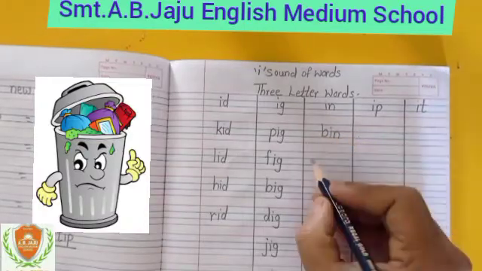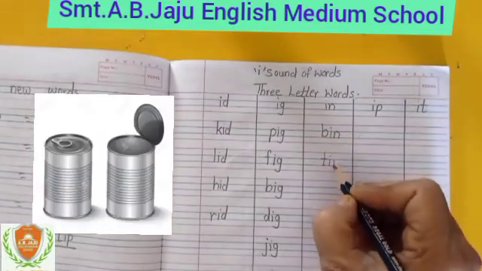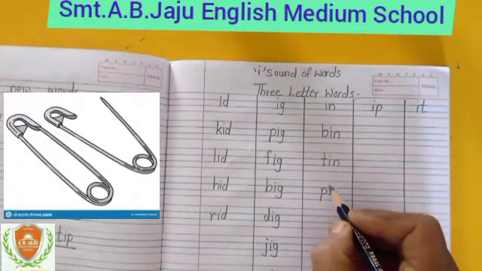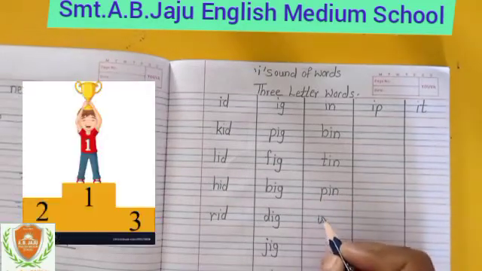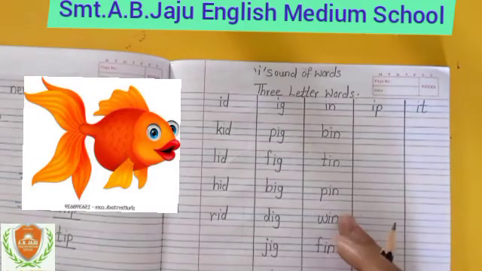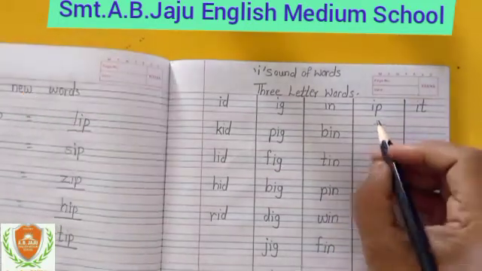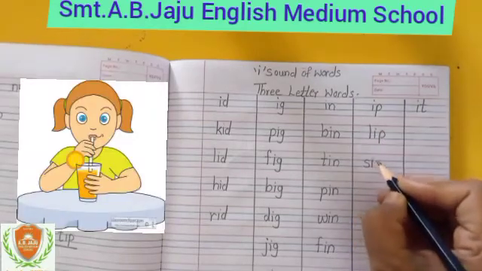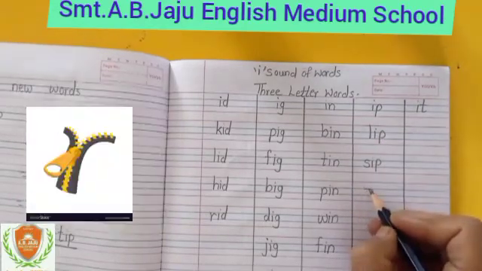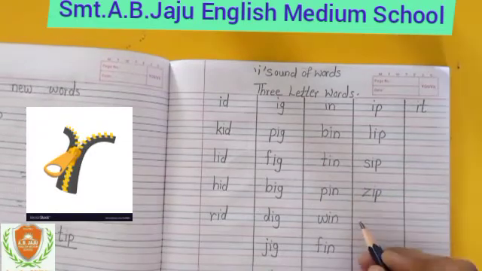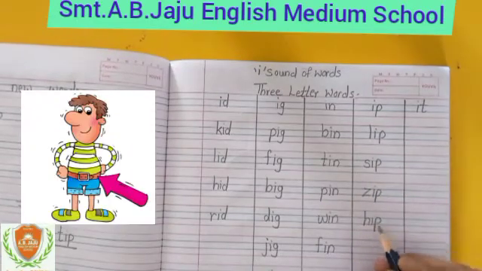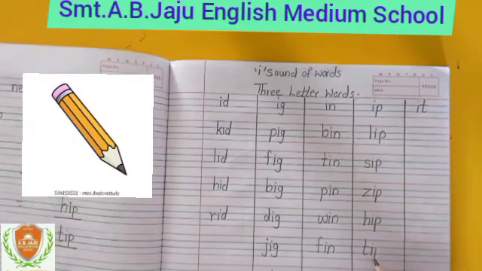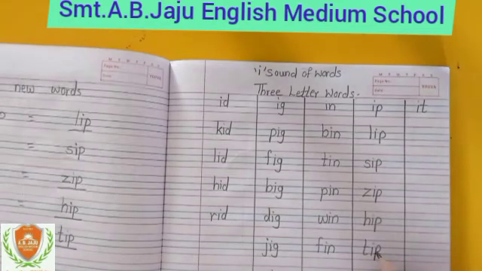Now in sound, okay. BIN bin, TIN tin, PIN pin, WIN win, FIN fin. These are in sound words. Now ip sound, ip sound. LIP lip, SIP sip, ZIP zip, HIP hip, TIP tip.